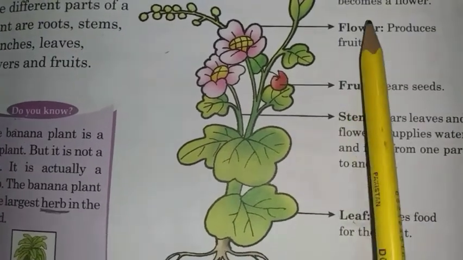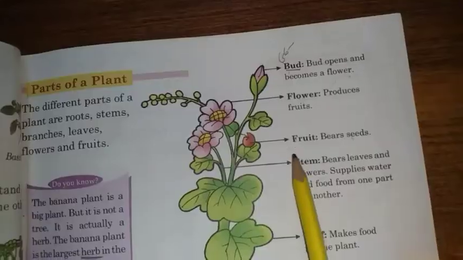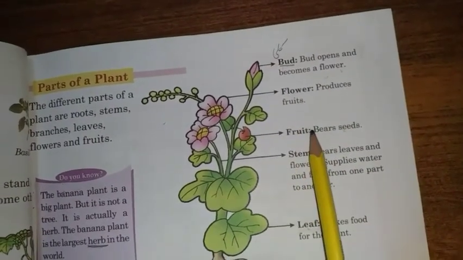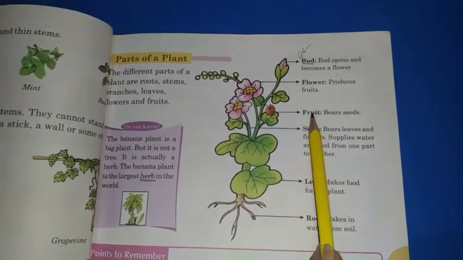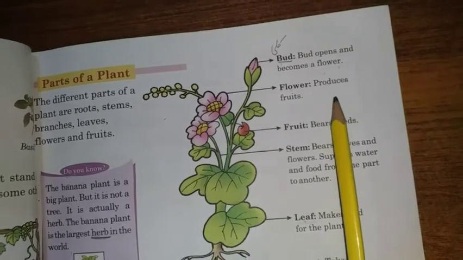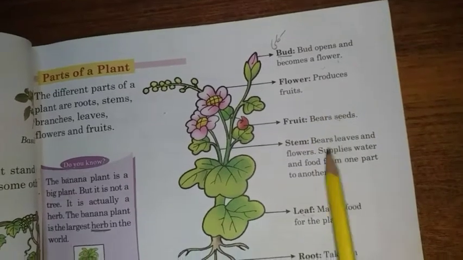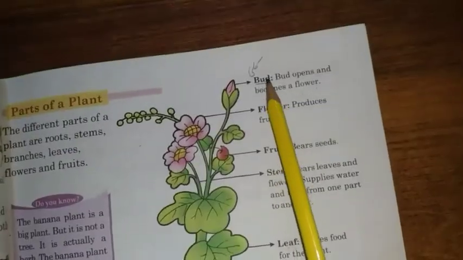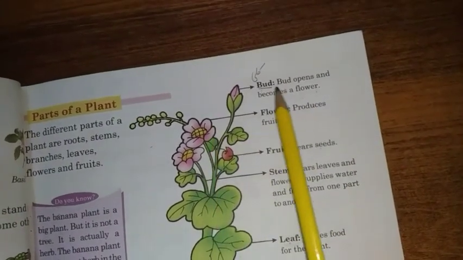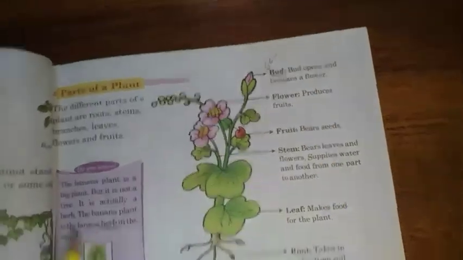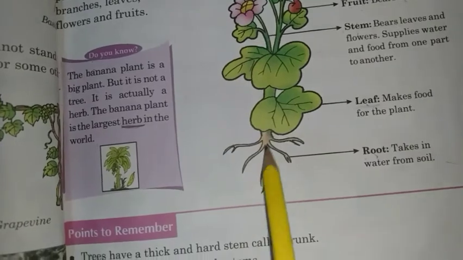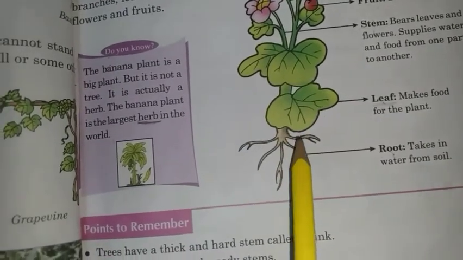Next are fruits and flowers. Fruit bears seeds, and flowers produce fruits. Students, a seed makes flowers and fruits. The flower is the most beautiful part of a plant. Leaves, flowers and fruits grow on the stem. Last is the bud. A bud opens and becomes a flower. So plants also breathe, grow and die. Plants store food in different parts of their body.